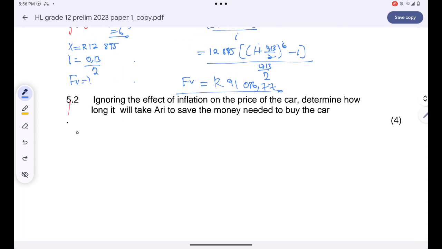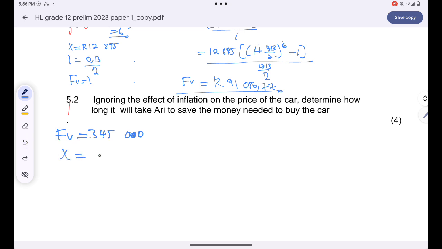Okay, the price of the car, guys, is 345,000, right? So we want to know how long it will take us to invest this amount of money.